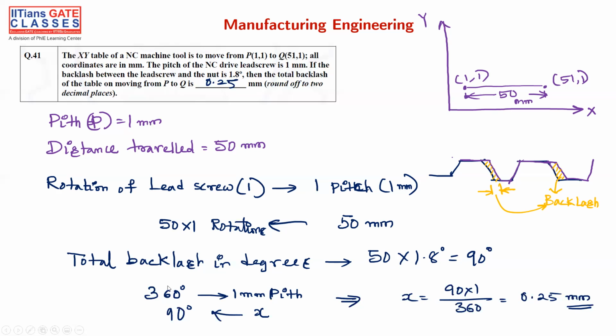One pitch is 360 degrees, so for 90 degrees the backlash is 90 by 360, that is 0.25 mm. Fine. This is the solution for how to calculate the backlash in mm. Okay. Thank you.